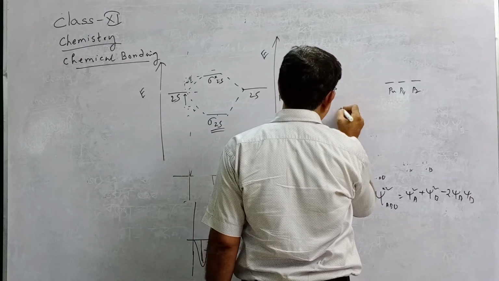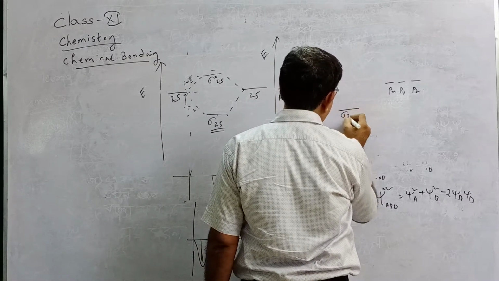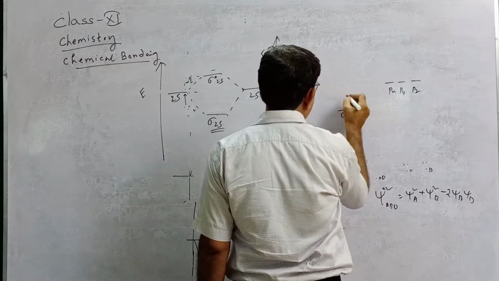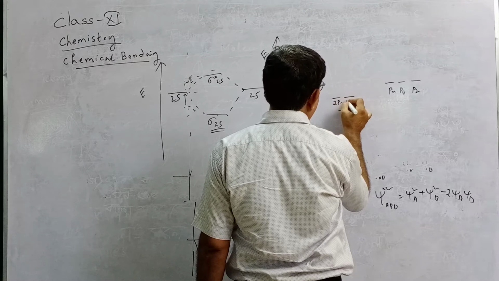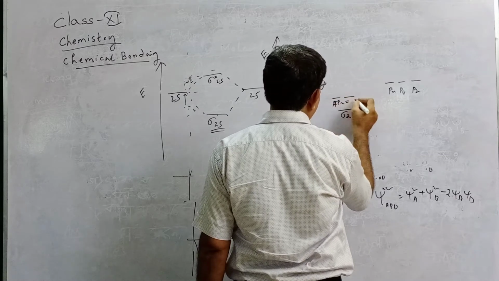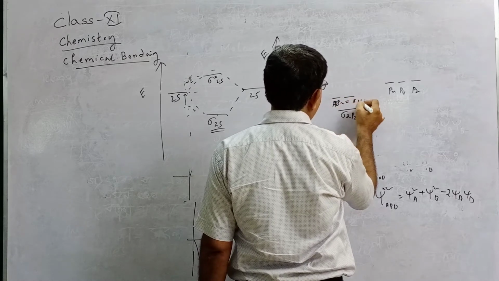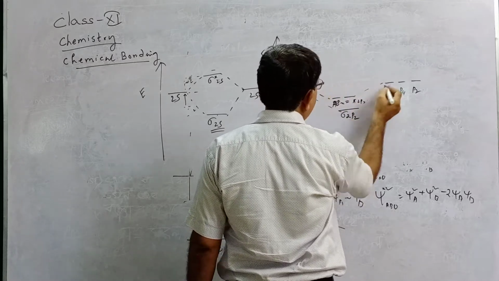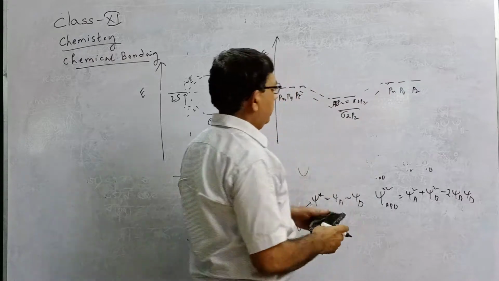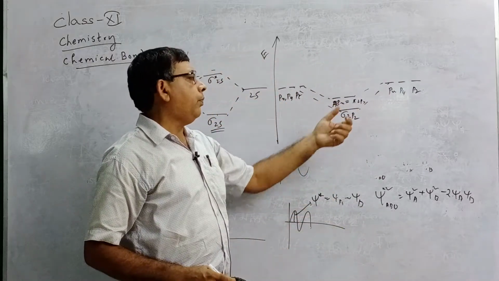So this is the sigma 2pz lower orbital, and the 2 pi orbitals have almost the same energy: pi 2px and pi 2py. This is the bonding MO, both the bonding sigma bond and the bonding pi bond.